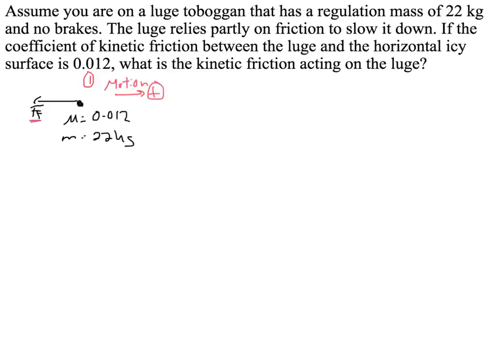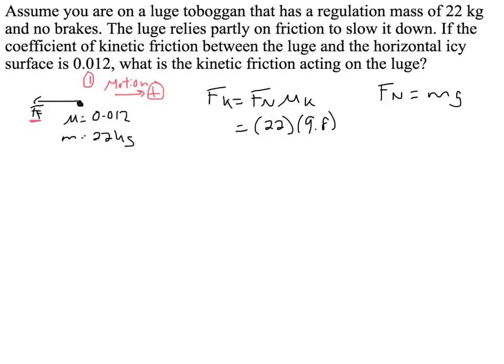So now let's write down our equation. So we know that Fk equals Fn times mu k. Since it's moving, we know it's kinetic. Plug in some numbers. We know Fn equals mass times gravity. Therefore, Fn is going to equal 22 times 9.8.